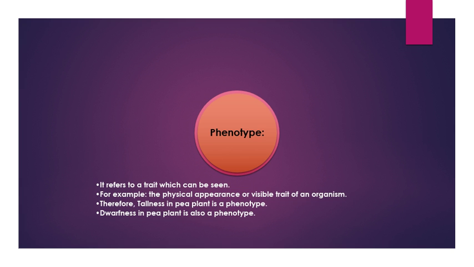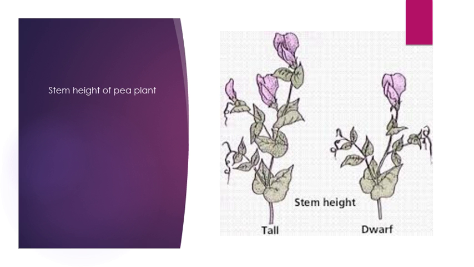Phenotype. Now what is phenotype? It refers to a trait which can be seen. For example, the physical appearance or visible trait of an organism. Therefore, tallness in pea plant is a phenotype and dwarfness in pea plant is also a phenotype. Here the stem height of pea plants is shown, and you can see that there are two phenotypes for the stem height of the pea plant, which are tall and dwarf.